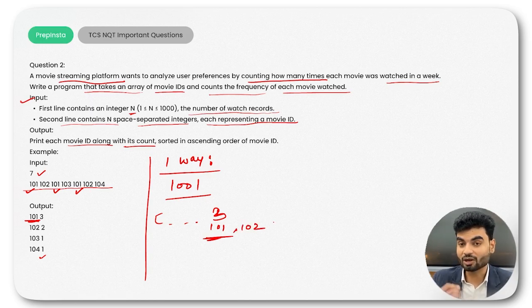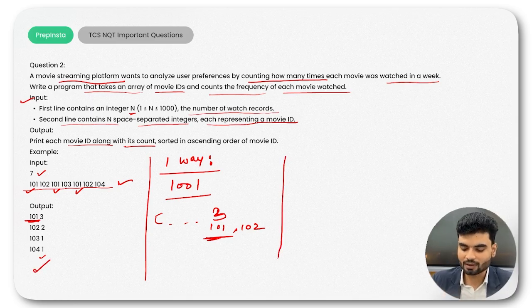When 101 comes from this input array, in the frequency array you will update the frequency by 1. You keep updating, you will have all the frequency of 101 or 102, right? Similar for 103, similar for 104. So you will have one frequency array, then you will count the frequency, then you will print the index and their value. So you will have them in this format. This is one way.